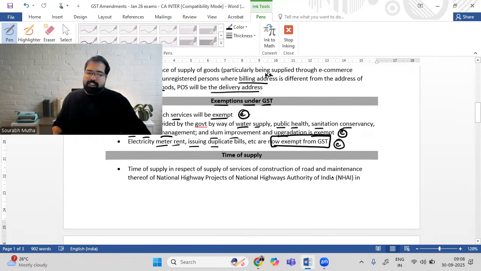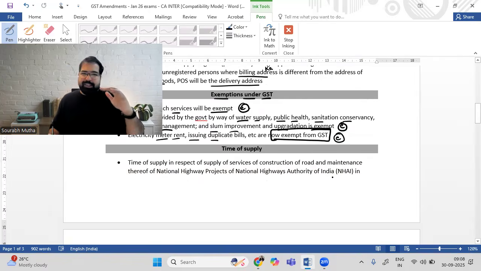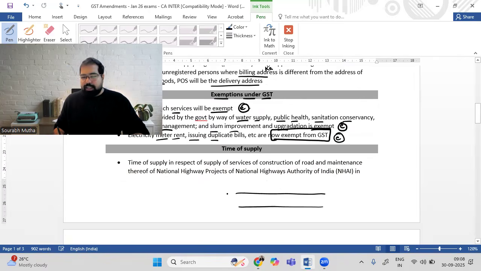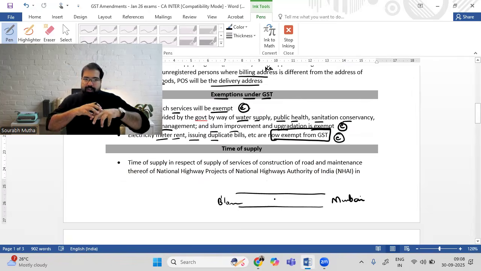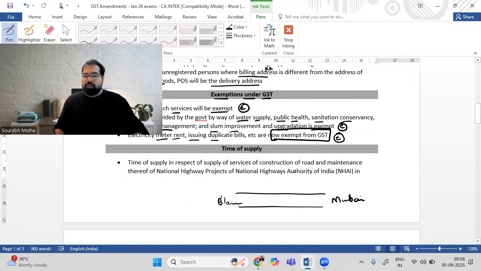We now move to the next chapter, which is time of supply. Chapter wise. So basically revise the chapter, then come here and do this revision as well. Guys, this is a highway. It's being built and it's going, let's say, from Bangalore to Mumbai, my favorite kind of highway. And on this highway, guys, they are charging me some toll. Now, as you know, guys, highways are given to private operators to build, operate, etc. So they will construct the road, they will maintain it, they will charge toll, etc. So this is a highway development project of road and maintenance thereof of National Highway Project of National Highways Authority of India.